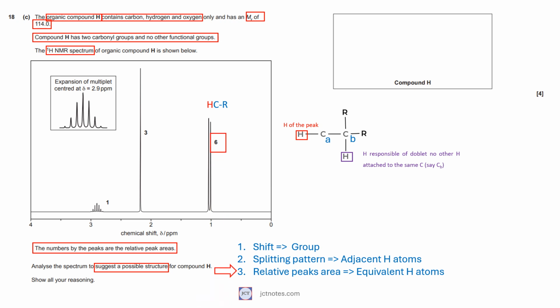Third, relative peak area. The relative peak area is equal to 6. This means that we have 6 atoms of hydrogen under the same environment. This could mean 2 possible solutions. The first option is 2 CH3 groups attached to the carbon. The second option is 3 CH2 groups attached to the carbon. This option leads to a big structure that is going to be incompatible with the rest of the problem, and I discard the structure now.